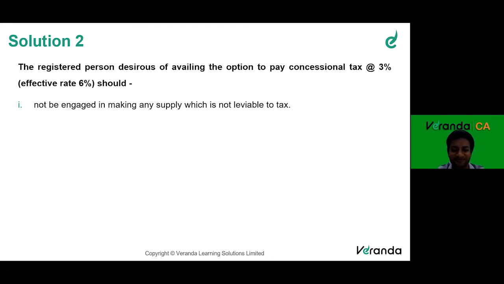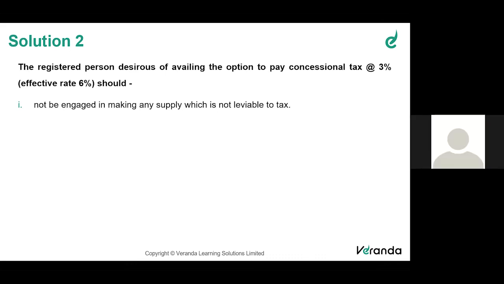Yes, Naina. No, sir. The first condition will apply because it is exempted. So can he go under composition or cannot? No, sir. He cannot. Okay. Anyone else? So Naina shared her view. Anyone else want to share? Ramya, Neil?